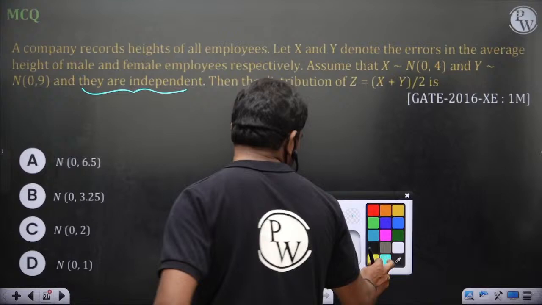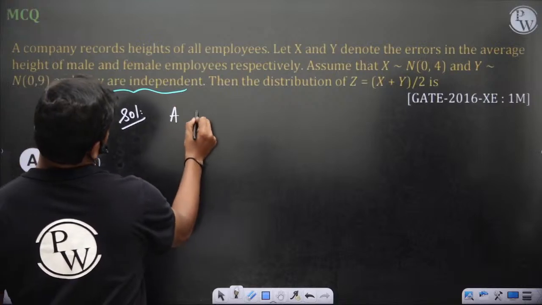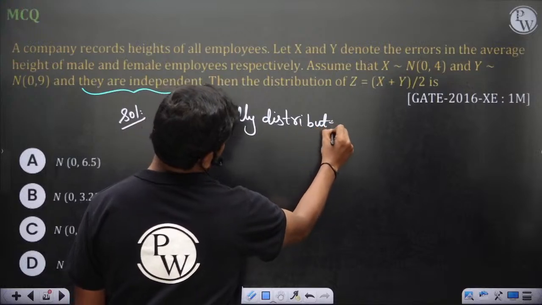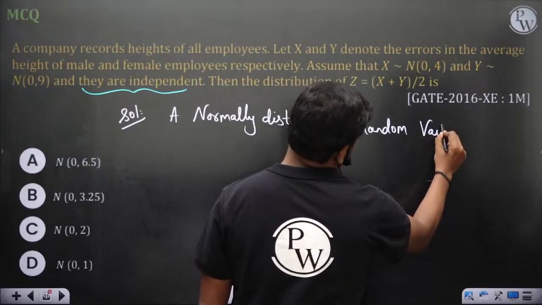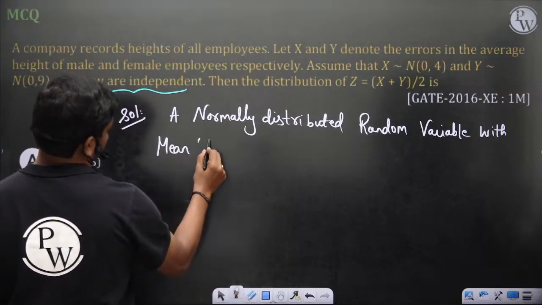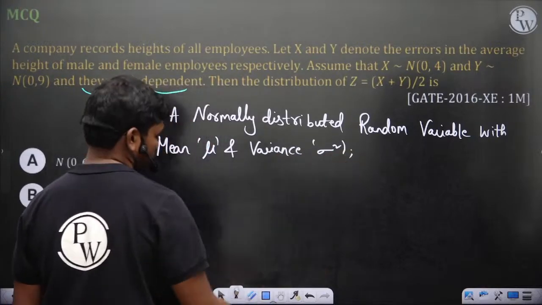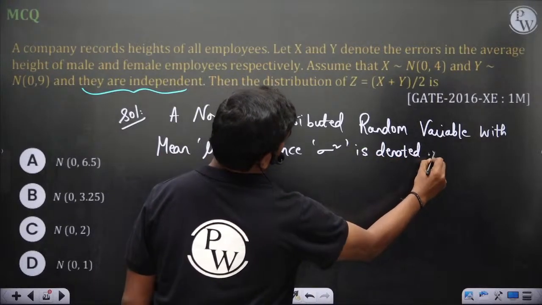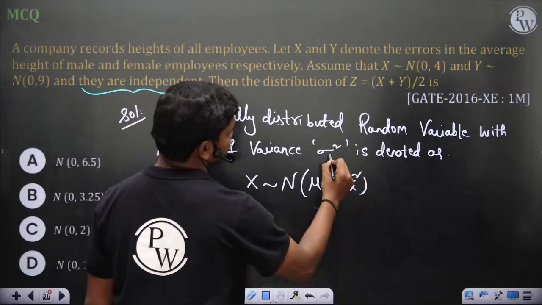Normally, a normally distributed random variable with mean mu and variance sigma square is denoted as x is normally distributed with mean mu x and variance sigma x square.